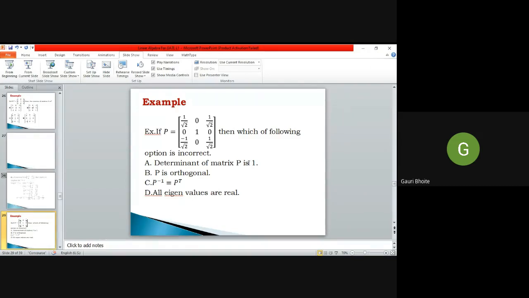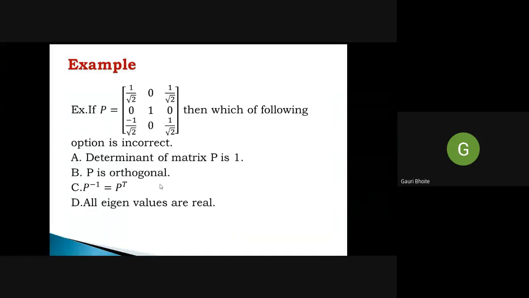So what about the determinant of matrix P? Which is correct answer? So if you calculate, definitely determinant is 1 here.